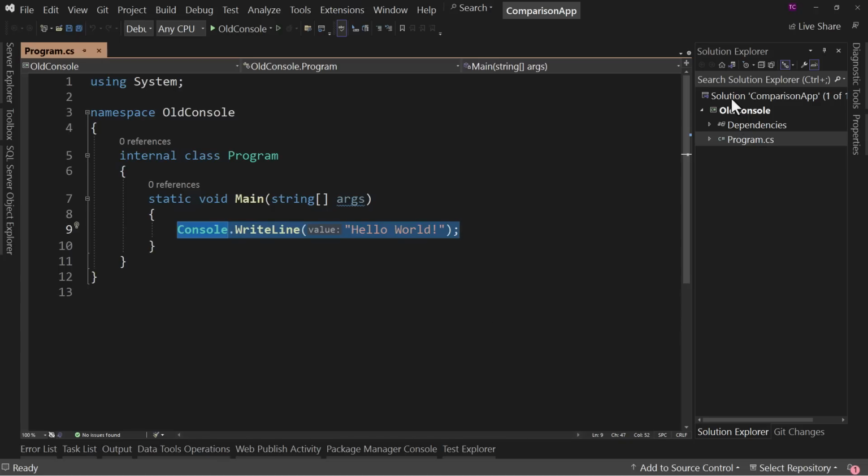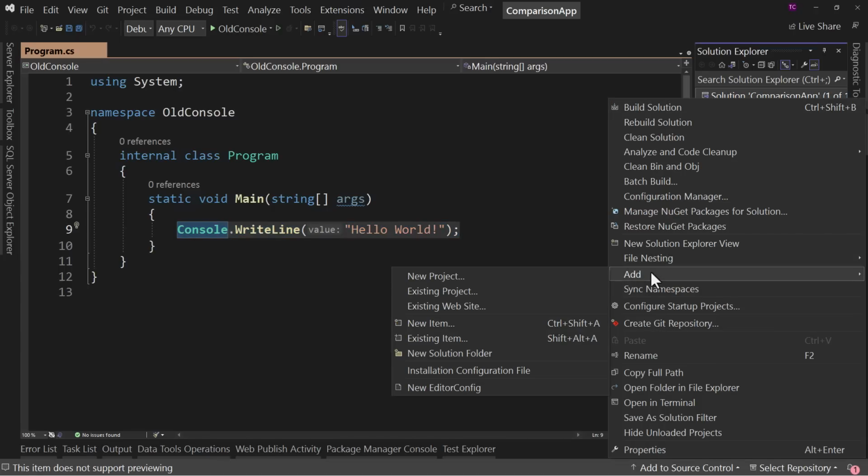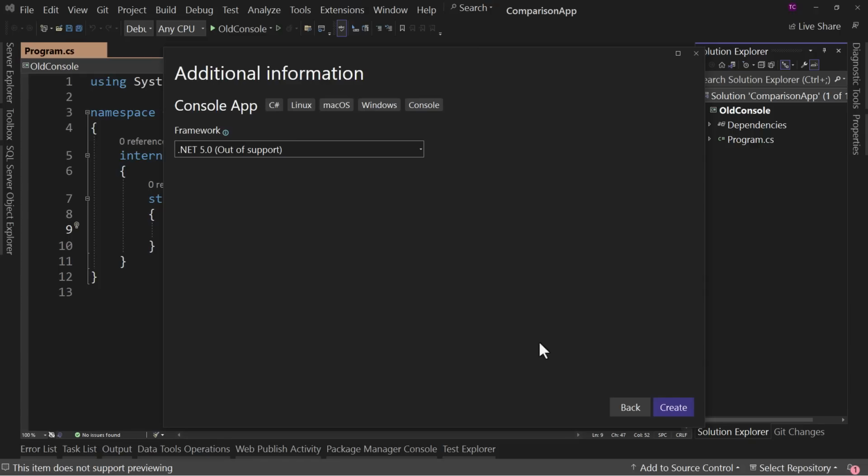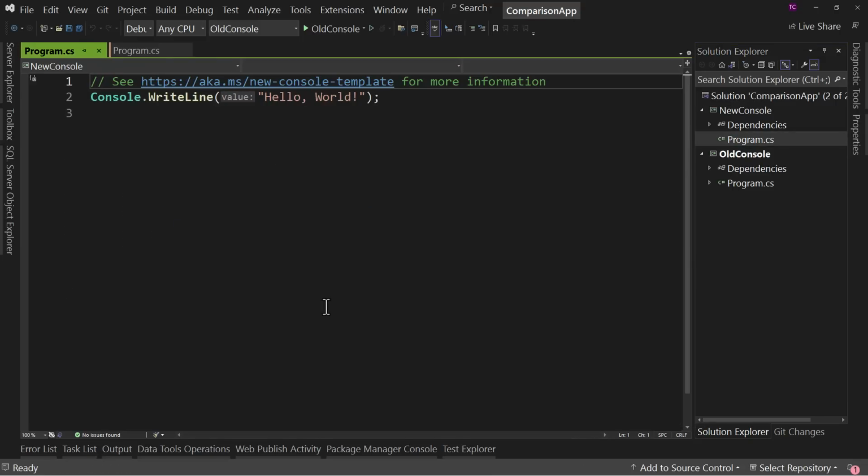But in .NET 6 and beyond, let's add a new project here, a console app. We'll call this new console. And we're going to choose .NET 7 because it's the latest version. You'll hit Create, and this is what it looks like. So there's a lot less here. In fact, there's just one line of code. We do have one comment.